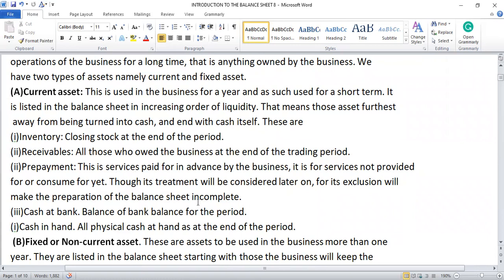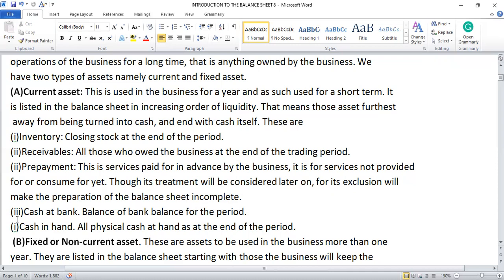The business may pay for a service, but will not consume all of it during that particular period. That is what we call prepayment. It has been paid in advance, but all has not been consumed yet. I will make a video on it later, but I'm including it here because if it's not included, then we can't prepare the balance sheet.